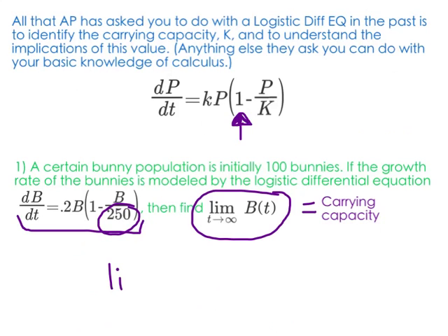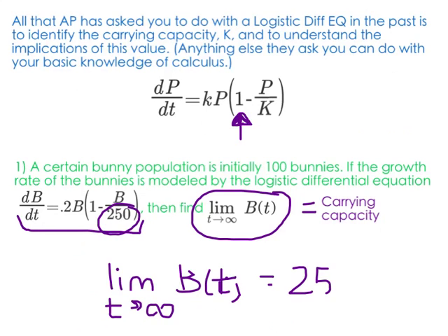So therefore, the limit, as t approaches infinity, of b of t is equal to 250 bunnies. Okay, and that's really all. So to understand that the limit as time goes on of population size means the carrying capacity, and to be able to identify the carrying capacity in your equation, that's what you need to be able to do for AP. It's really that easy. Let's look at another one.